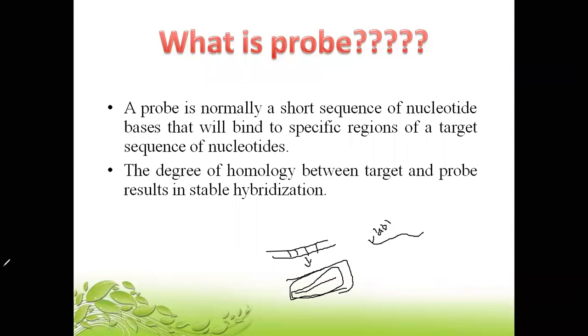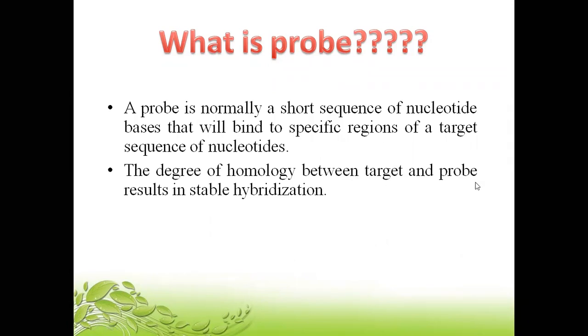So a probe is normally a short sequence of nucleotide bases that will bind to a specific region of a target sequence, and it is always going to be labeled so that we can find out where exactly your probe has attached to the DNA. So the degree of homology between the target and the probe results in stable hybridization.